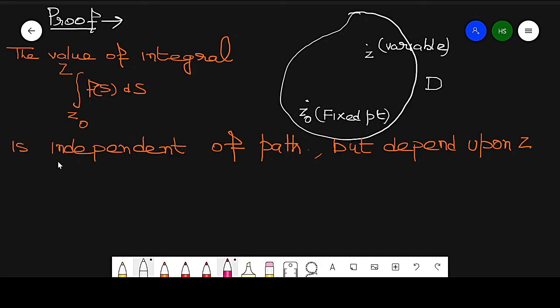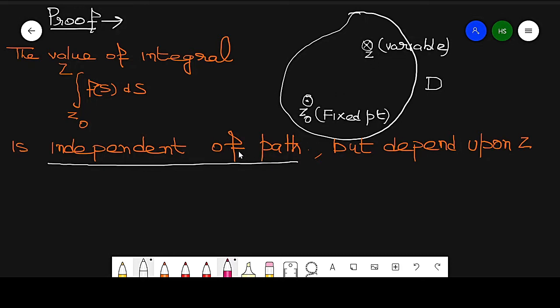What do we mean by independent of path? It means if we take the integration from z0 to z along any curve, from this to this, and from this to this, they have the same values. If they have the same value, it is independent of path. So it depends only on the extreme points, z0 and z. Since z0 is a fixed point, it only depends upon the variable z.